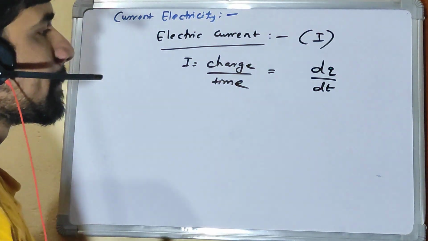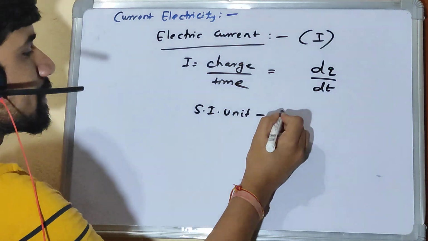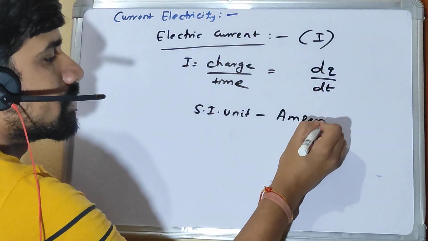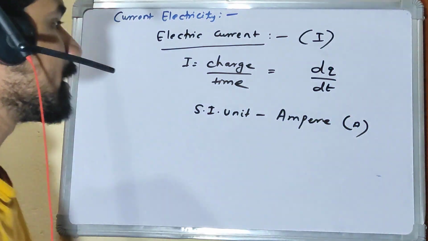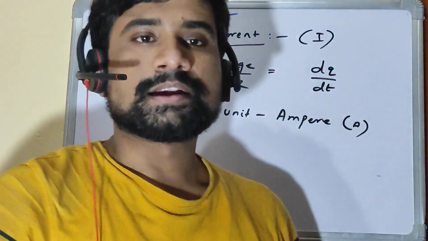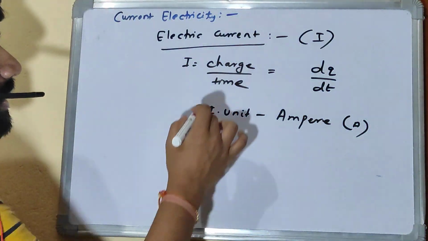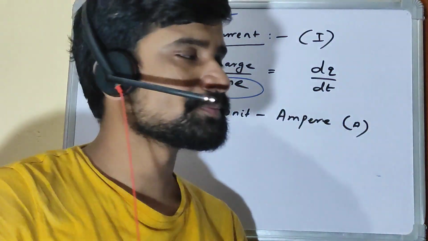The SI unit of current is ampere, from the scientist Ampere who coined this term and invented things. Now, how can we define current here? If time is 1, I becomes equal to charge, right?